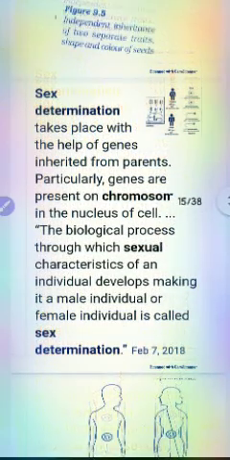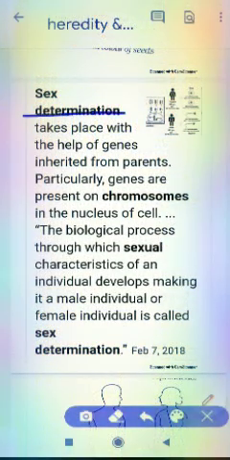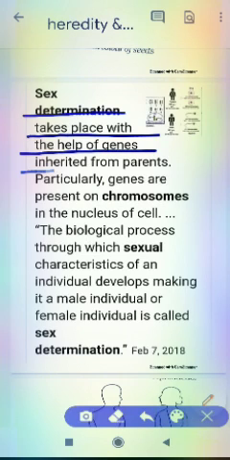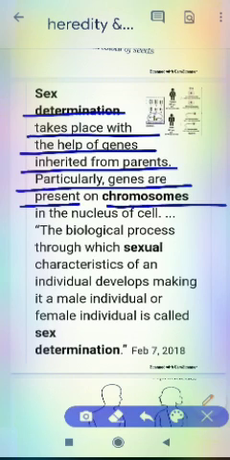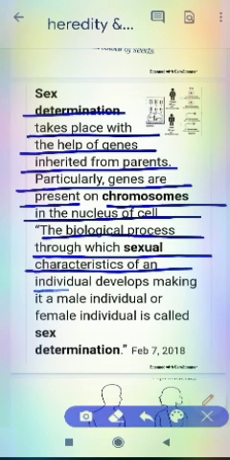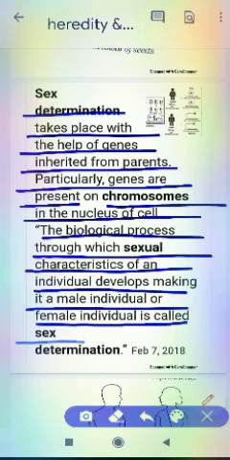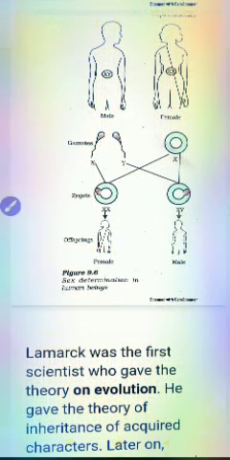So next is about sex determination. It takes place with the help of genes inherited from parents. Genes are present on chromosomes in the nucleus of the cell. The biological process through which the sexual characteristics of an individual develop, making it a male individual or female individual, is called sex determination. Here we can see the image, an example of sex determination in human beings. If XX, it will become a female, and if XY, it will become a male.